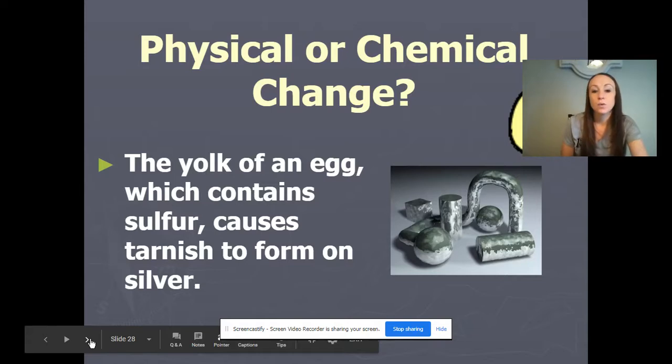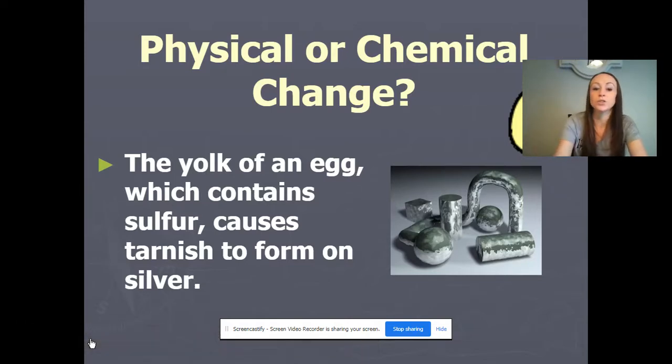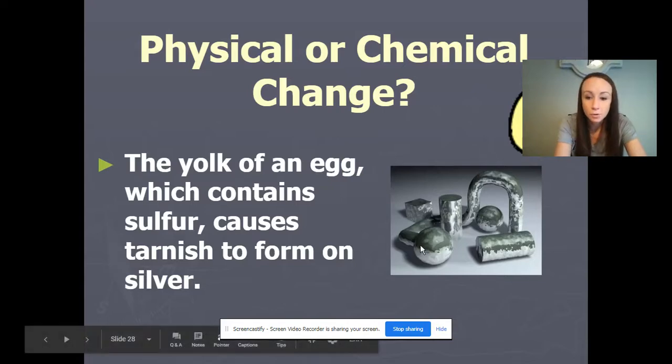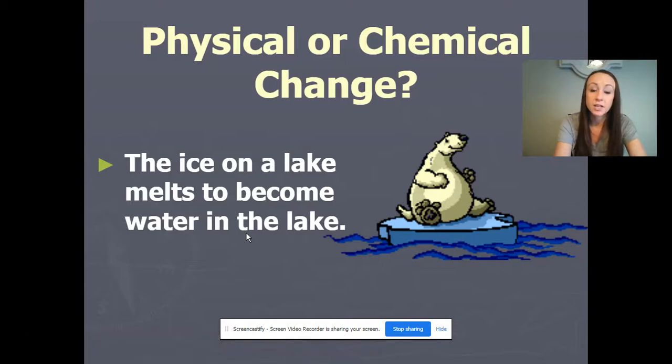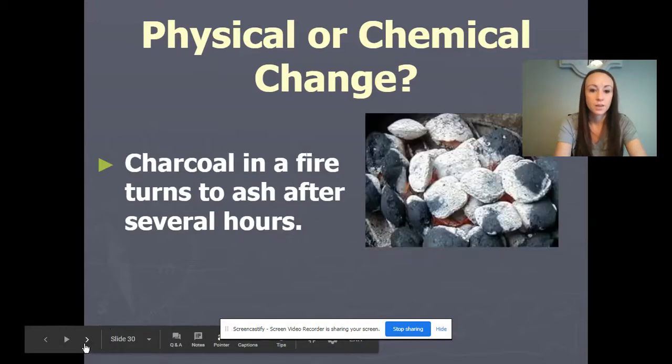The yolk of an egg, which contains sulfur, causes tarnish to form on silver. So this would be an example of a chemical change. This color change is showing me that a new substance is being created. The ice on a lake melts to become water in the lake. Well, again, your keyword here is melting. This melting is telling me that we have a change in state of matter, so again, that's going to be a physical change.